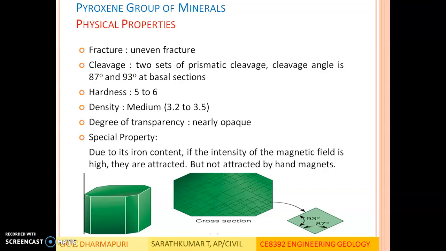Cleavage. Two sets of prismatic cleavage occur. Cleavage angle is 87 degrees to 90 degrees at basal sections. It is shown in the figure below. Hardness ranges from 5 to 6. Density is medium, ranging from 3.2 to 3.5. Degree of transparency, nearly opaque. Special property: due to its iron content, if the intensity of the magnetic field is high, they are attracted, but not attracted by hand magnets.